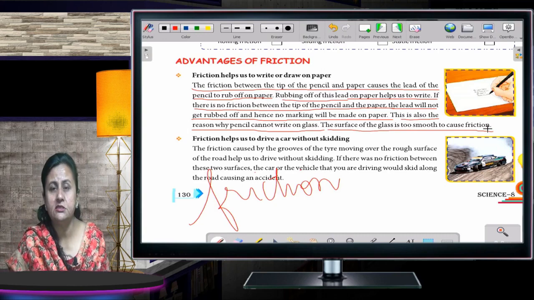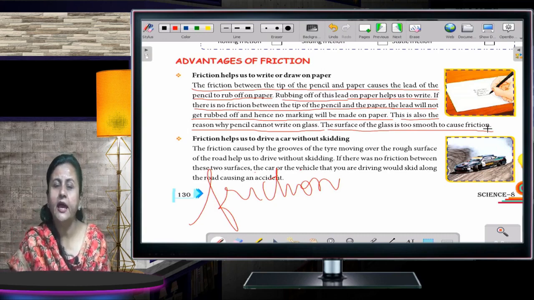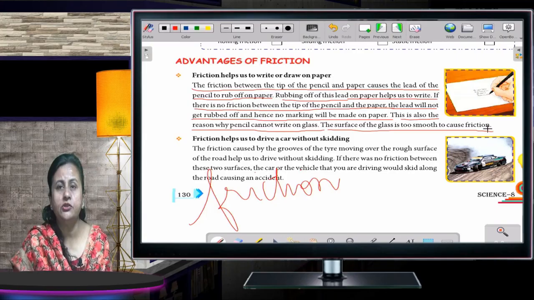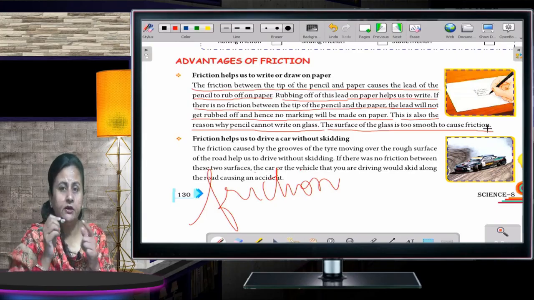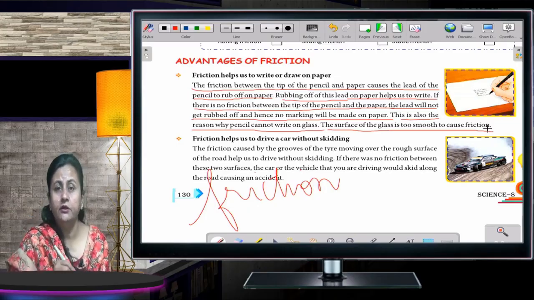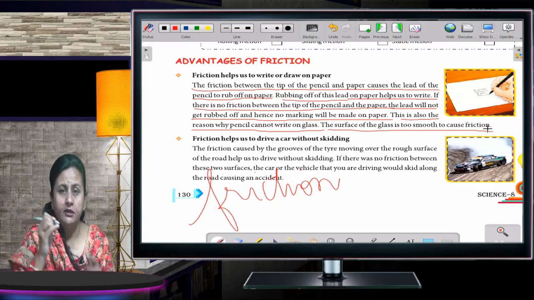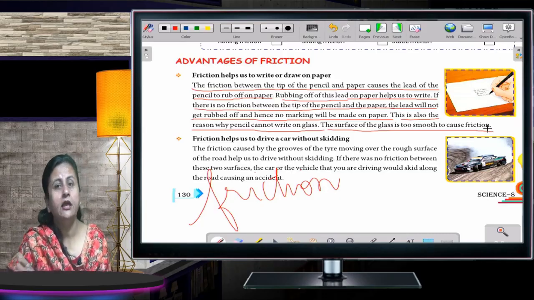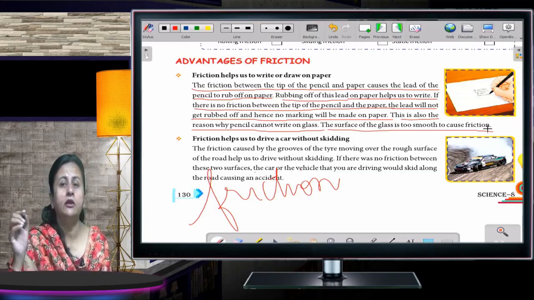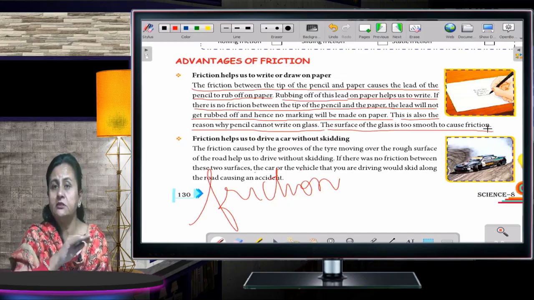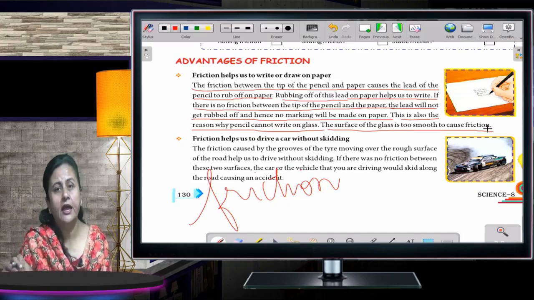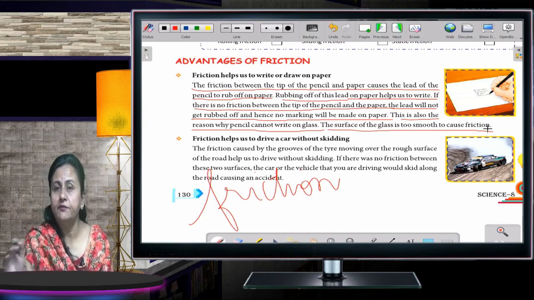Fine. I hope this is clear to you. Just go through it, read it, and it will become very clear in your mind. When this pen is in my hand and it has a tip, when I write on a paper, I am able to write because the friction between the paper and the tip is making me write. If I try to write this on the glass, I won't be able to write because the surface is very smooth. And if the surface is smooth, then the friction would be less.